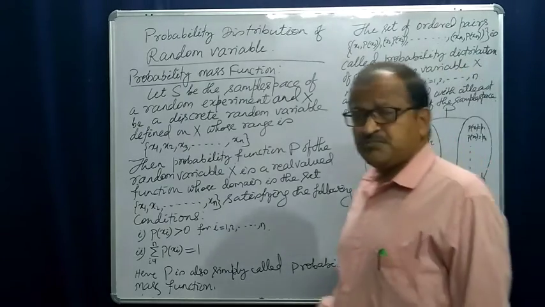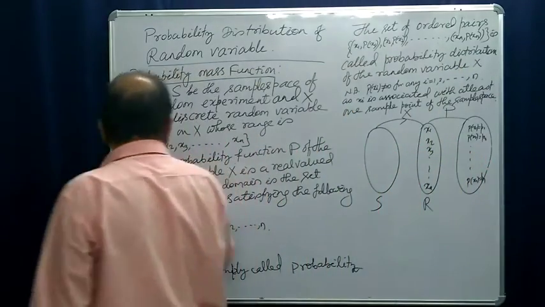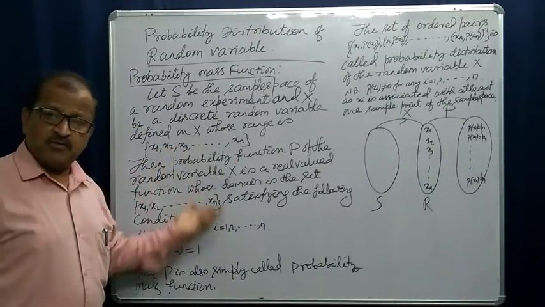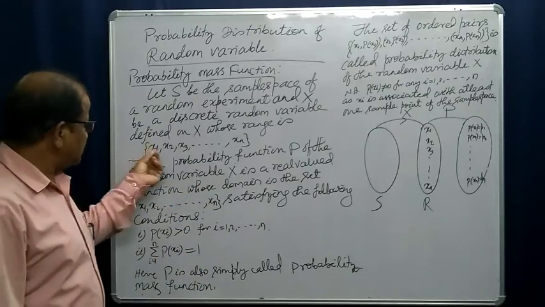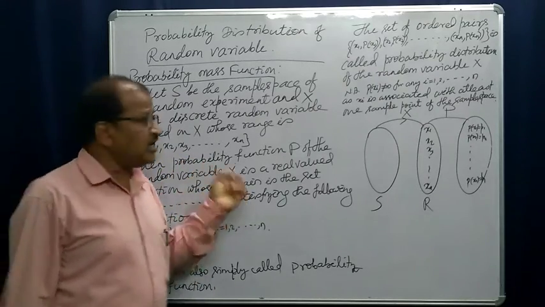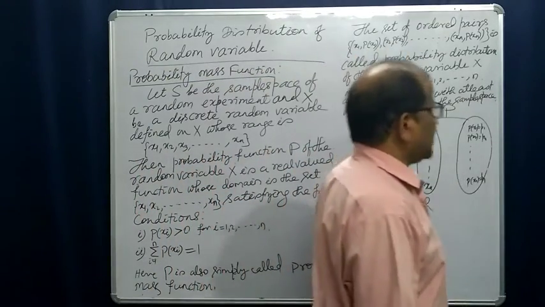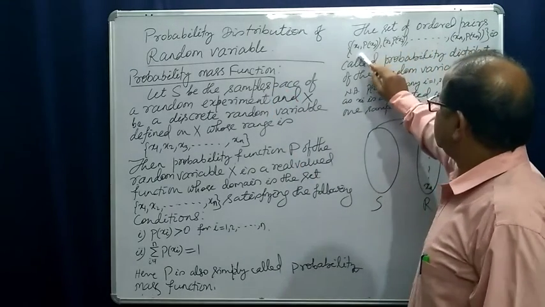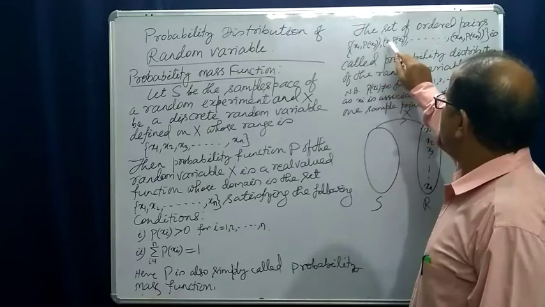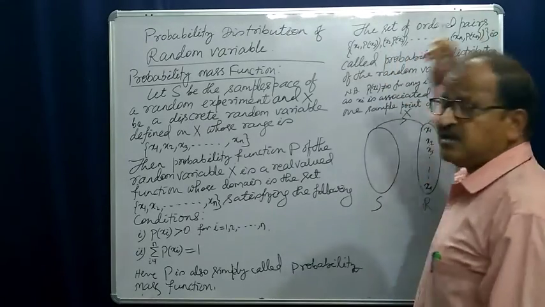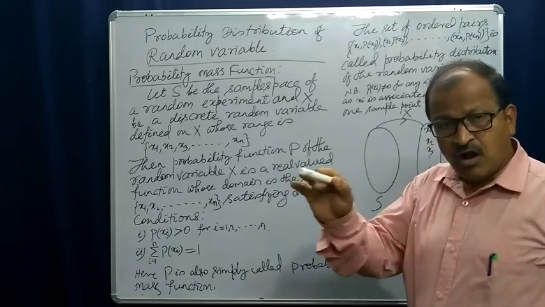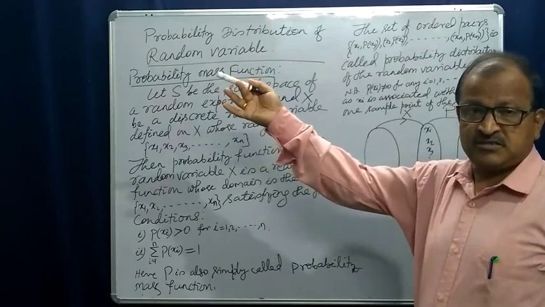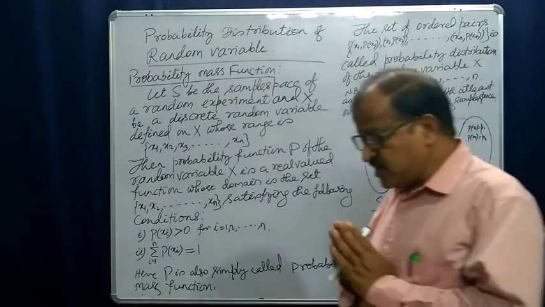Now what is a probability distribution? You see, for different values of the random variable there are different probabilities. They may be the same, but each must have a probability. So these ordered pairs, here it is clearly written, the set of ordered pairs x1 p(x1), x2 p(x2) up to xn p(xn). All the set of values of the random variable together with their probabilities is called the probability distribution.